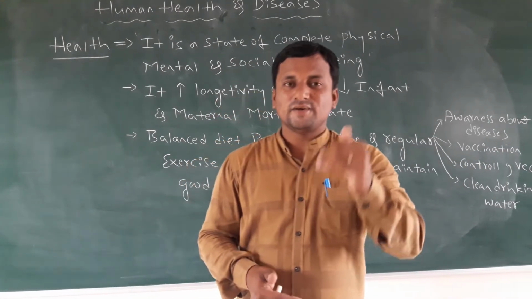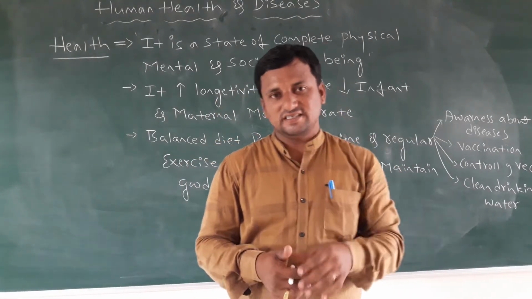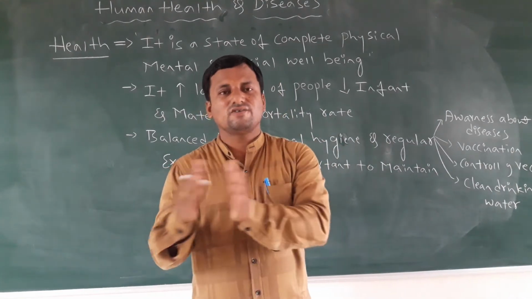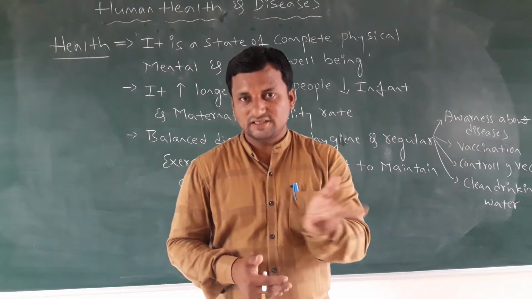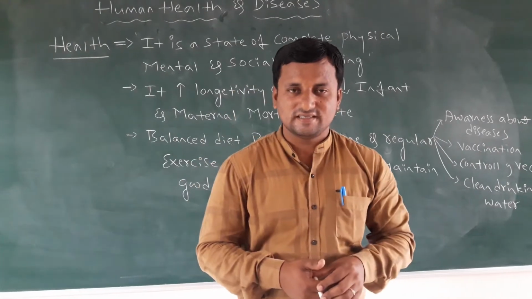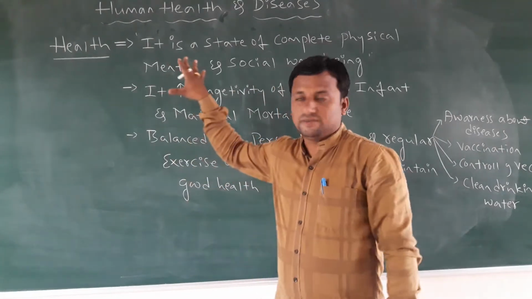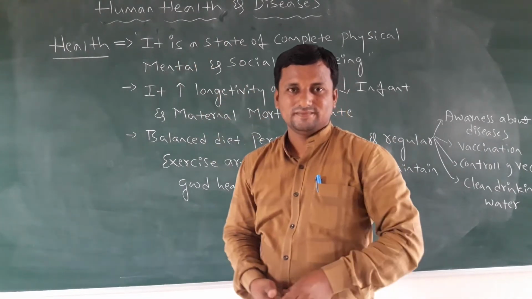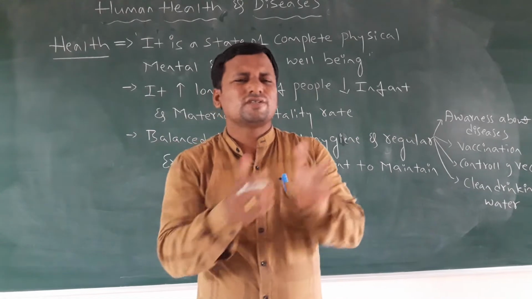Like this you will discuss infectious diseases, and non-infectious diseases, which are not caused by pathogens. After that, in this chapter you discuss the immunity concept. You already have the point about immunity.